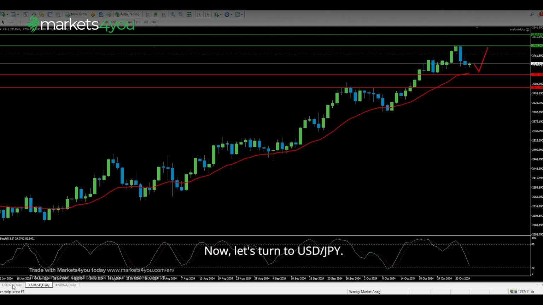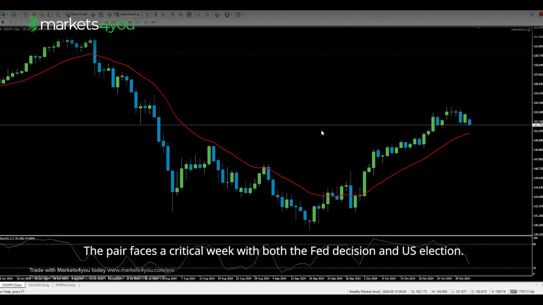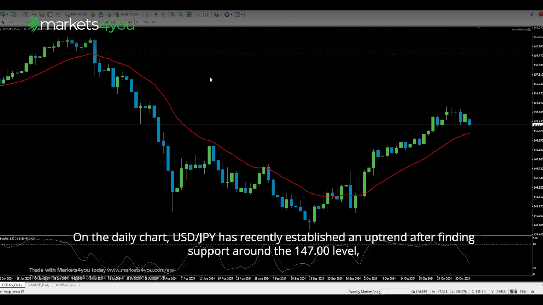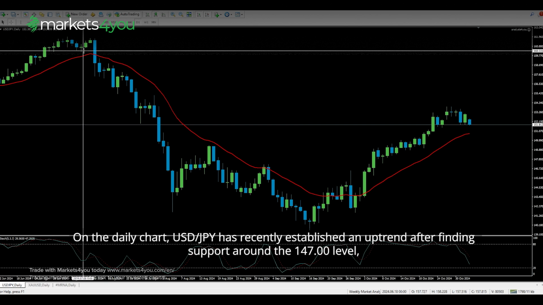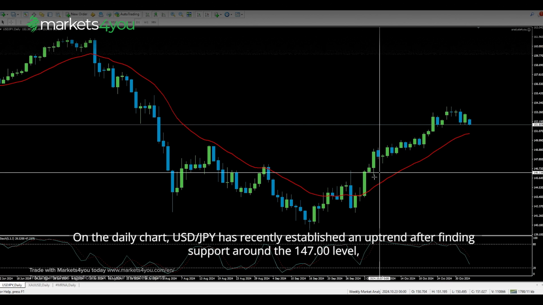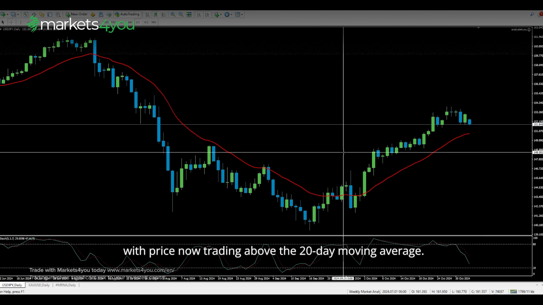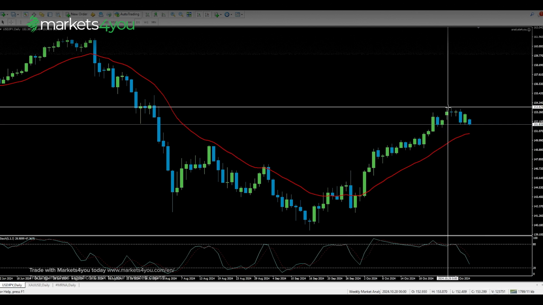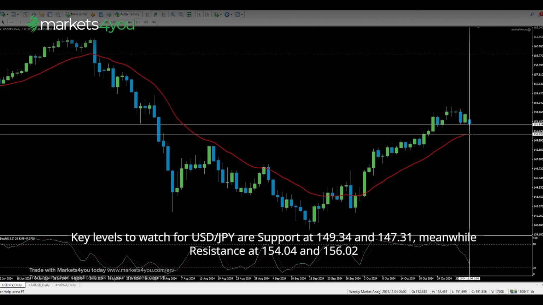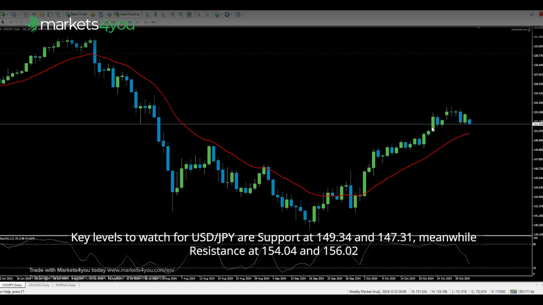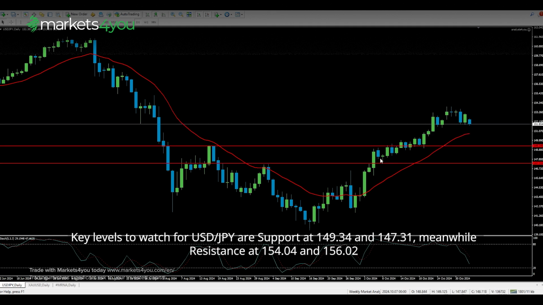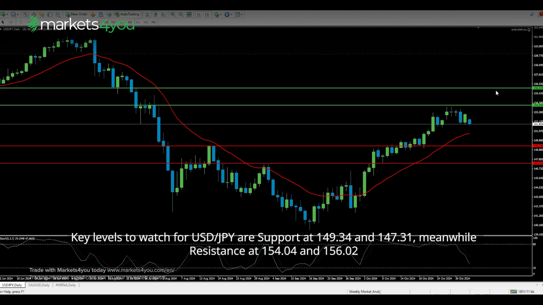Now, let's turn to US dollar to Japanese yen. The pair faces a critical week with both the Fed decision and US election. On the daily chart, US dollar to Japanese yen has recently established an uptrend after finding support around the 147.00 level, with price now trading above the 20-day moving average. Key levels to watch for US dollar to Japanese yen are support at 149.34 and 147.31, meanwhile resistance at 154.04 and 156.02.